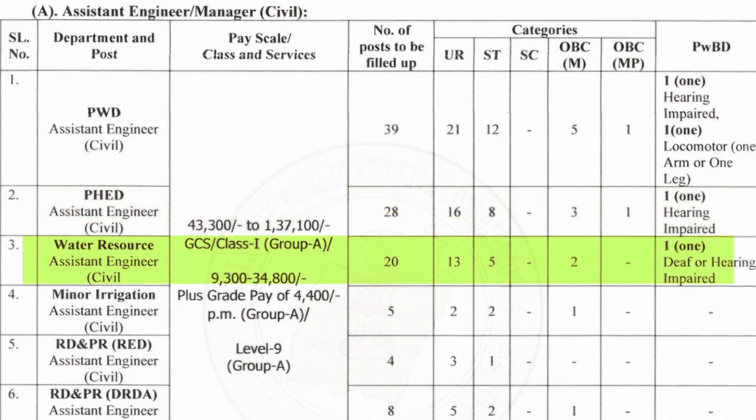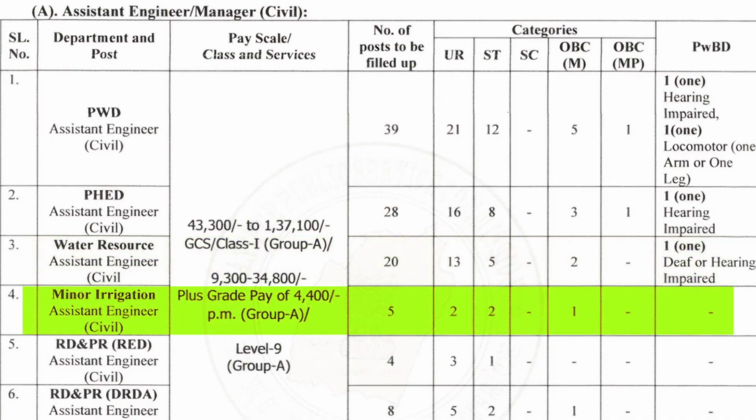In serial number 3, we have Water Resource Assistant Engineer in Civil. In total, there is 20 vacancies, out of which 13 is unreserved and 5 is reserved for ST candidate. 2 is also reserved for OBC M candidate, and 1 is also reserved for PWD candidate. In serial number 4, we have Minor Irrigation Assistant Engineer in Civil. In total, there is 5 vacancies, out of which 2 is unreserved and 2 is reserved for ST candidate. 1 is also reserved for OBC M candidate.